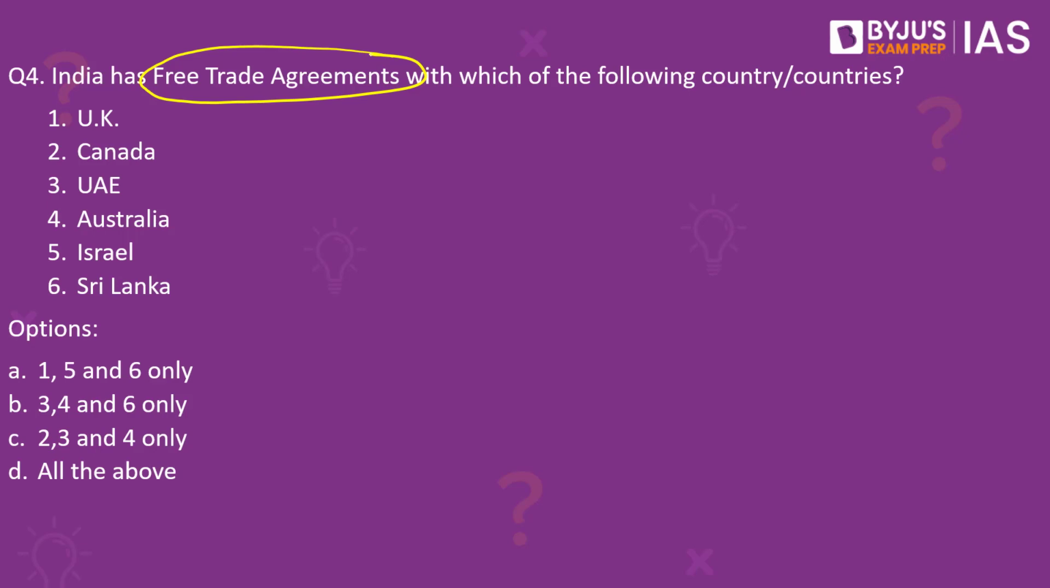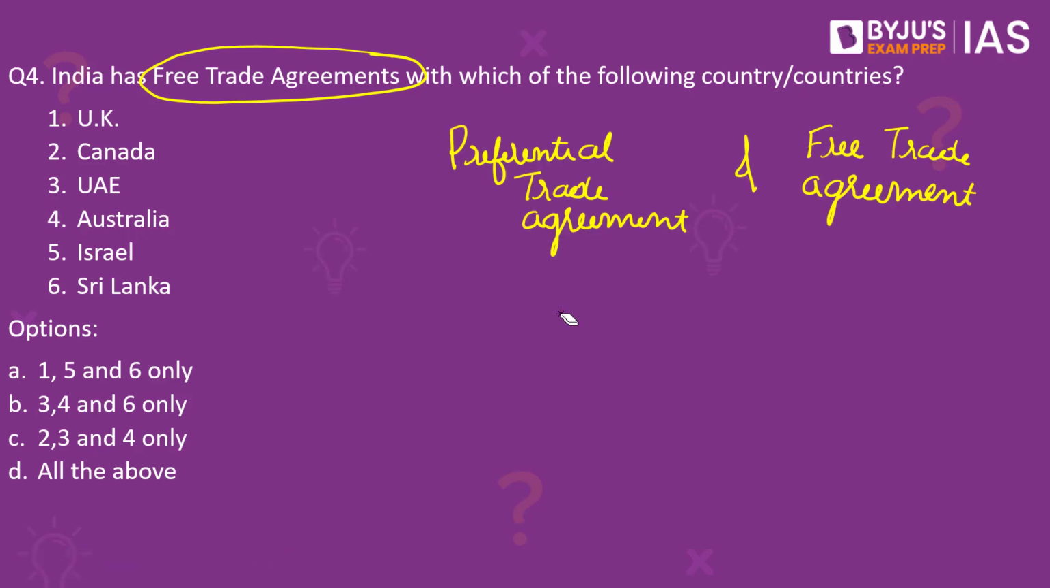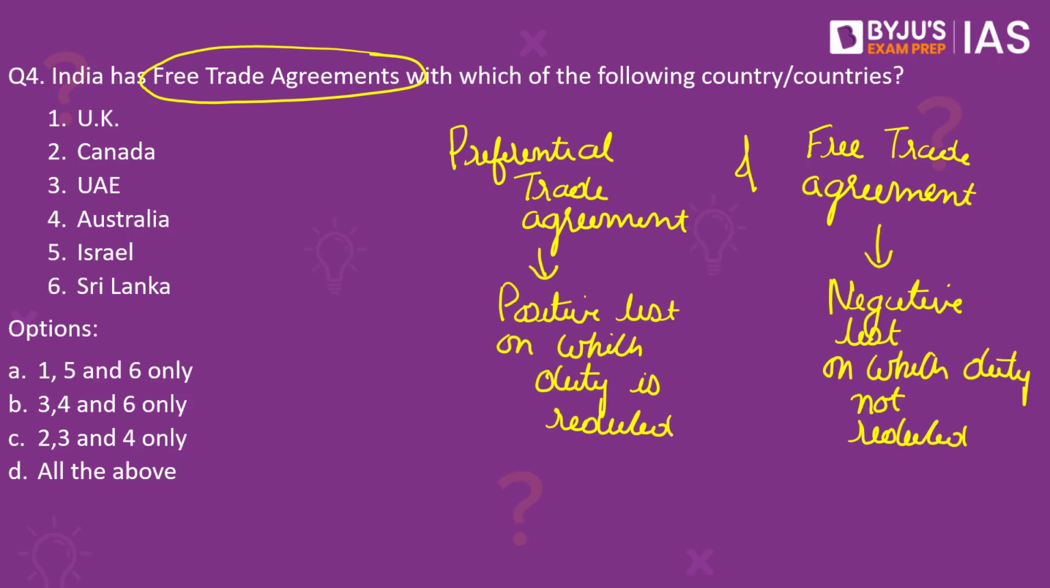We have another similar term called preferential trade agreement. It would be pertinent to understand the difference between the two before we go ahead with our discussion. Please note, while the FTA, that is Free Trade Agreement, has a negative list on which duty is not reduced, the Preferential Trade Agreement consists of a positive list of products where duty is reduced. So we can summarize that free trade agreements are more comprehensive in nature.